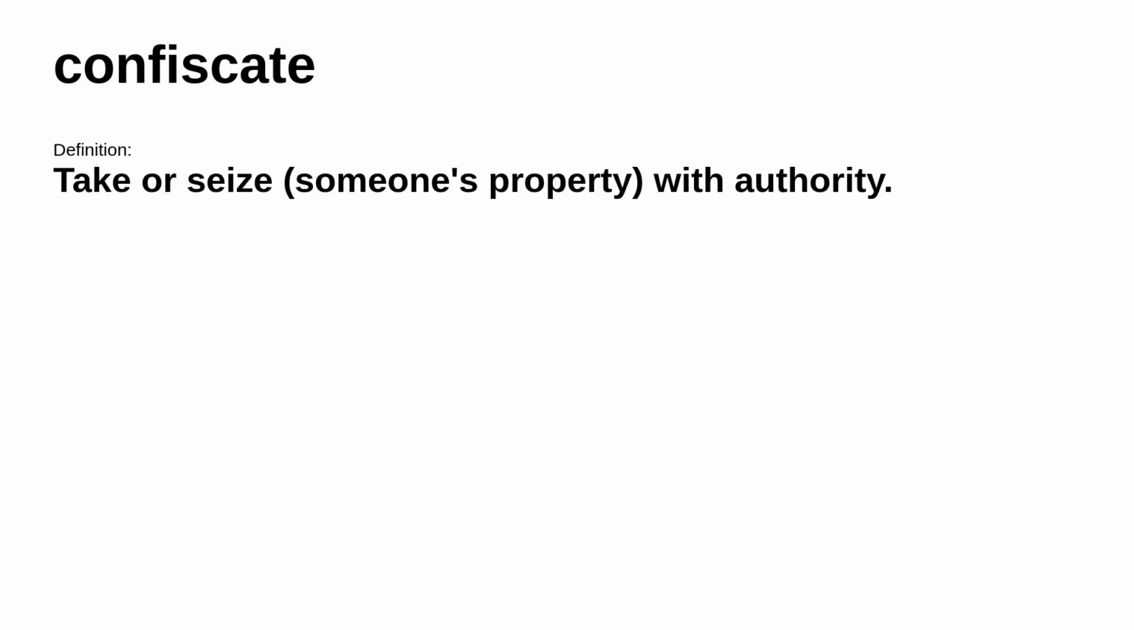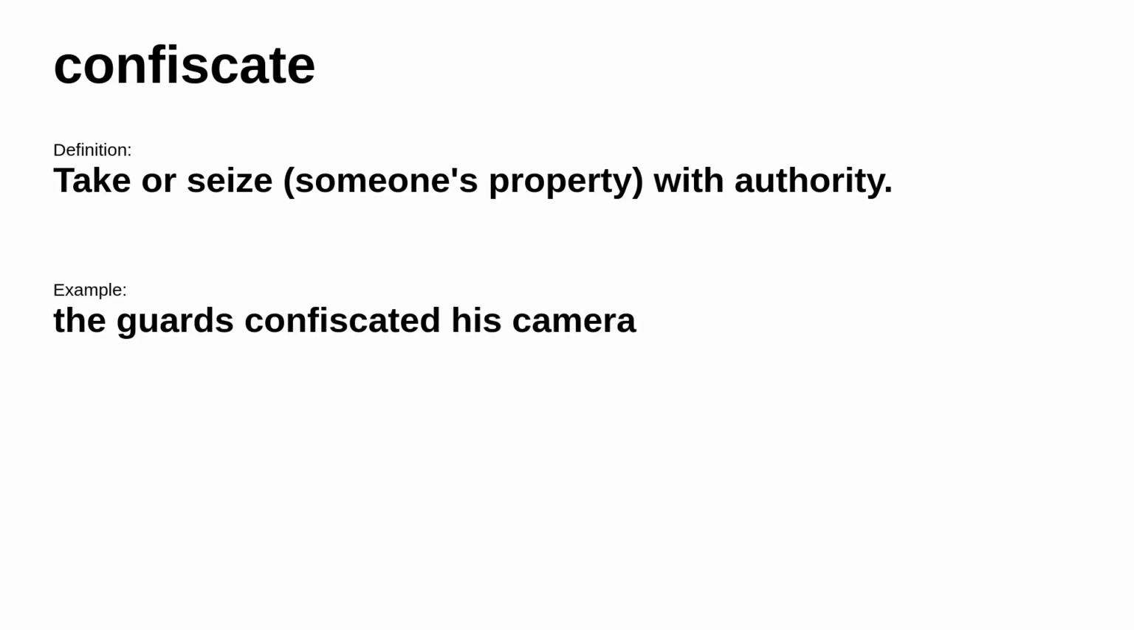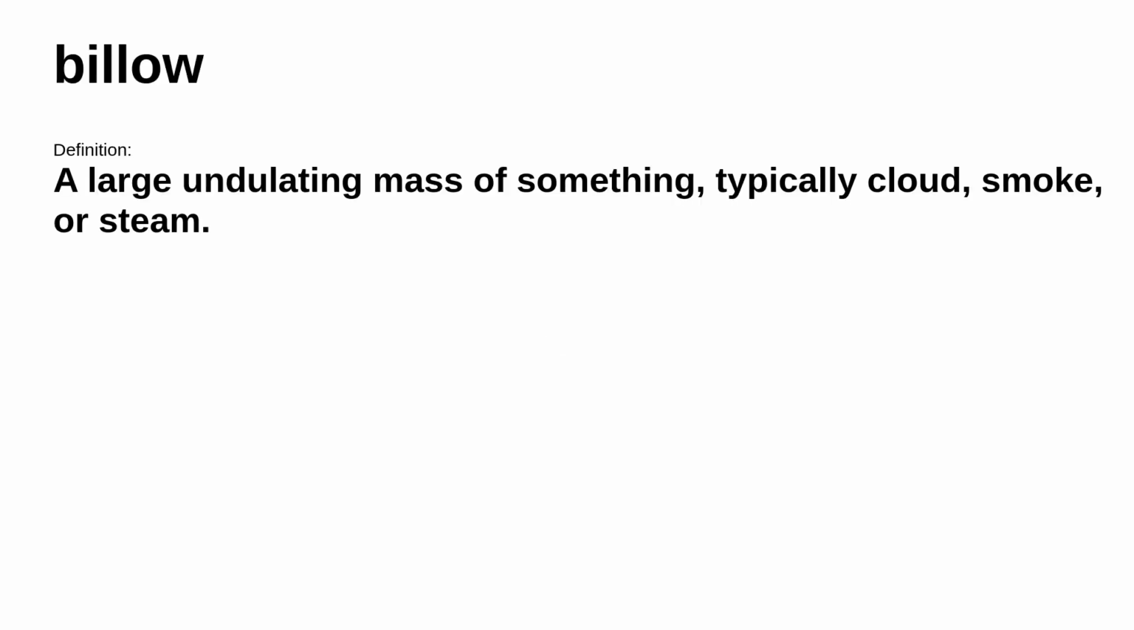The next word is confiscate. It's defined as take or seize someone's property with authority. Consider this example. The guards confiscated his camera. The next word is billow. It means a large undulating mass of something, typically cloud, smoke, or steam. Other words that mean the same are cloud, mass.